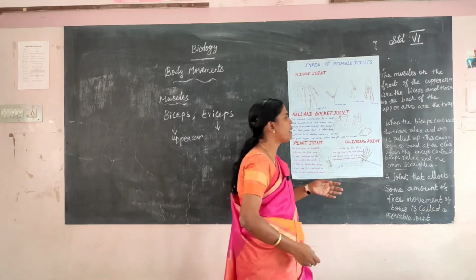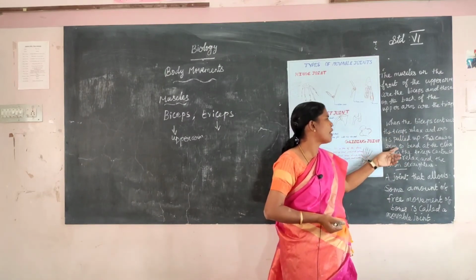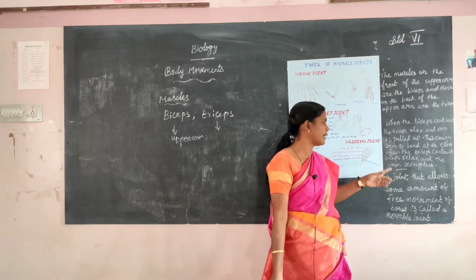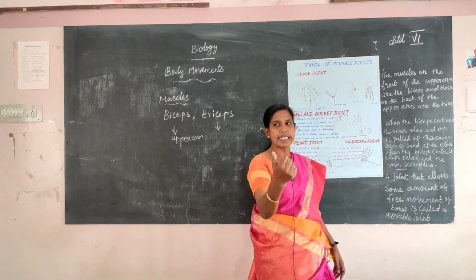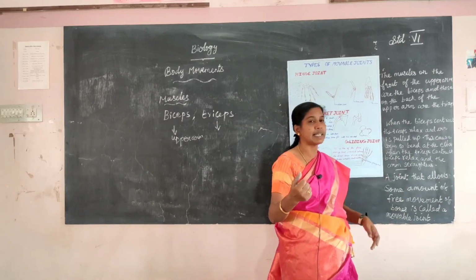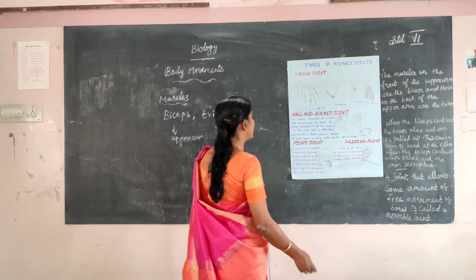Okay children, when the biceps contract, the triceps relax and the arm is pulled up, bent at the elbow. When the triceps contract and the biceps relax, the arm is straightened. When straightening, which one contracts? The triceps contract and the biceps are relaxed.